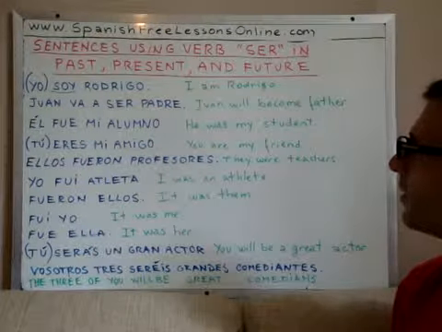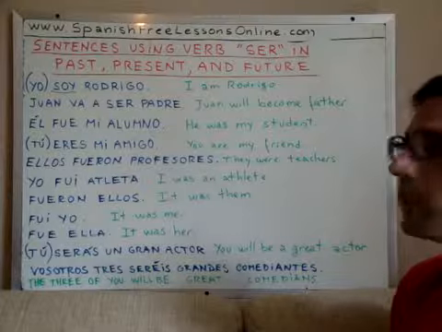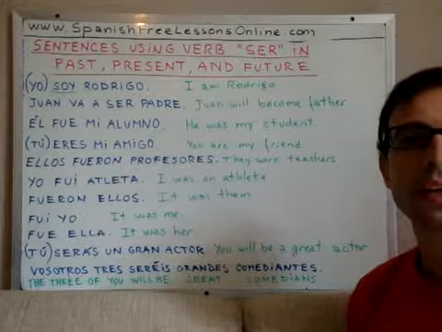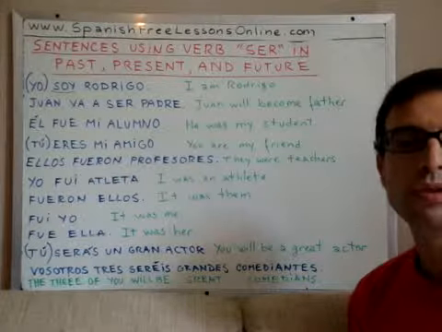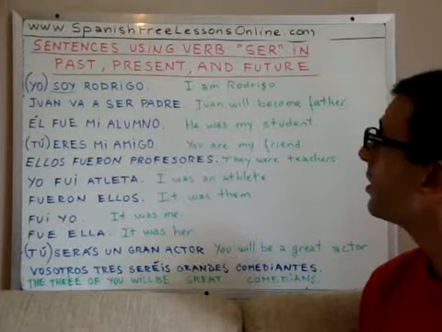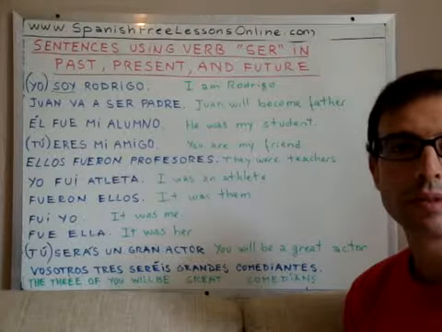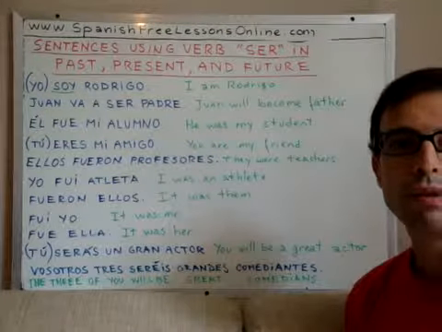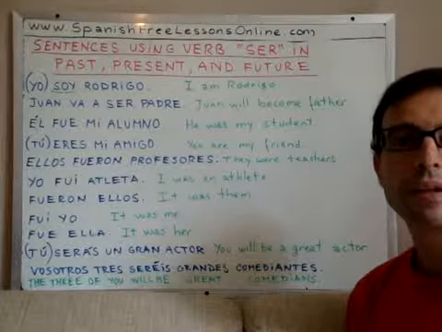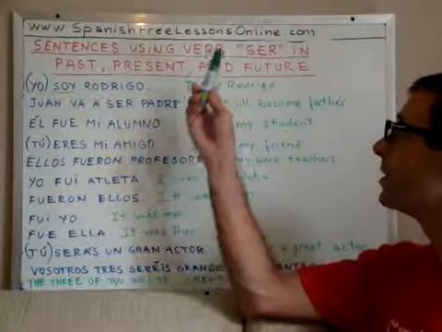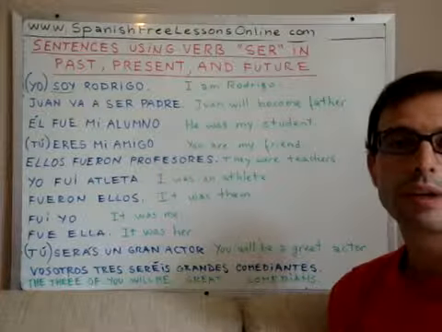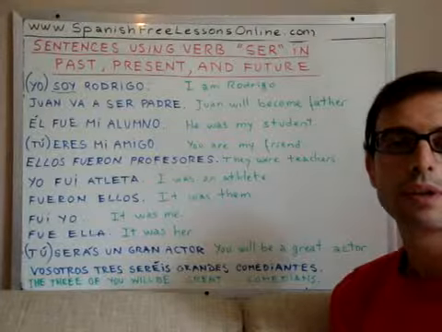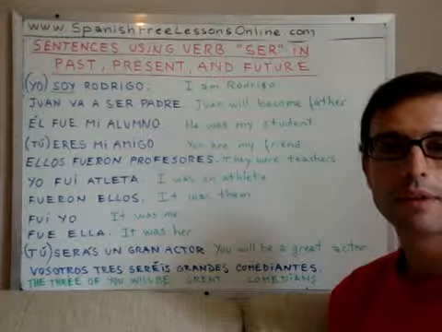Okay, this is all for today, and next lesson I want to start showing you how to translate the verb estar into past, present and future. And the verb estar together with the verb ser corresponds to the English verb to be, right?